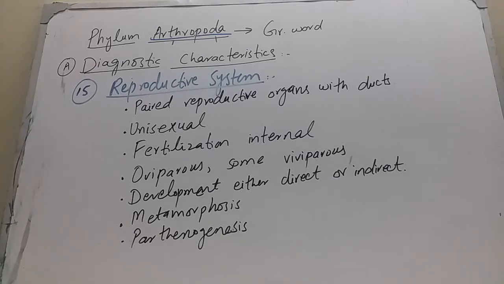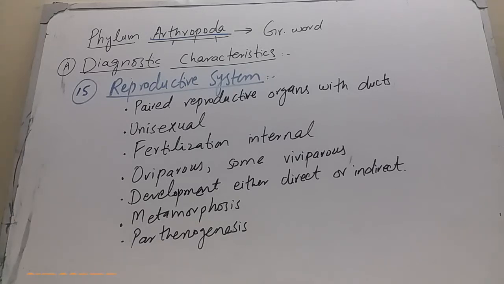Unisexual means the sexes are separate, male is separate and female is separate. Fertilization is mostly internal. Sometimes external fertilization also occurs. Arthropods are mostly oviparous. Some are viviparous, for example scorpions.